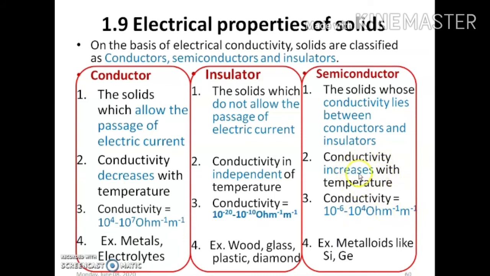And the most important thing is that the conductivity of a semiconductor increases with increase in temperature. Examples: all the metalloids like silicon and germanium are semiconductors. So there are three types of solids, that is conductors, insulators and semiconductors.